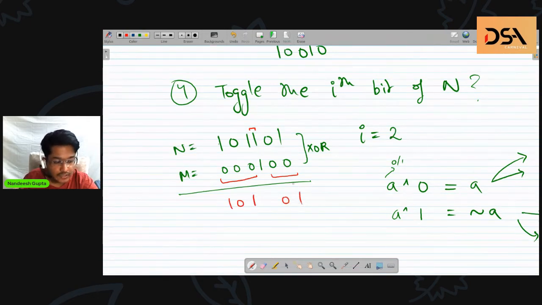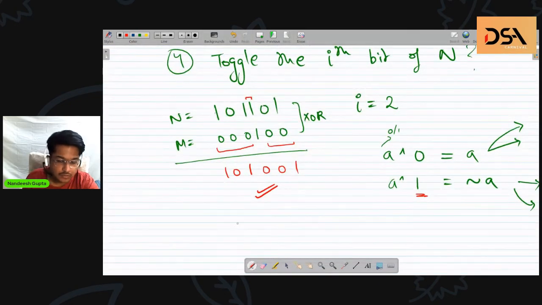On the other hand, in the ith position, since I am setting it to 1, whatever the value was would be toggled, flipped. So 1 XOR 1 is 0, and this is the expected answer. The C++ code for this is simply n XORed with one left shift i.